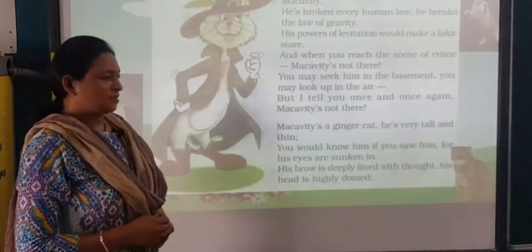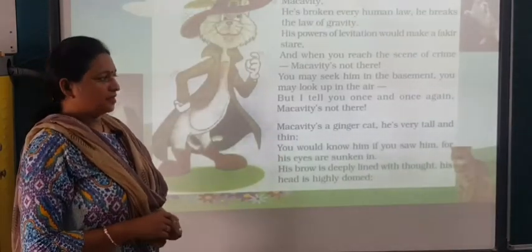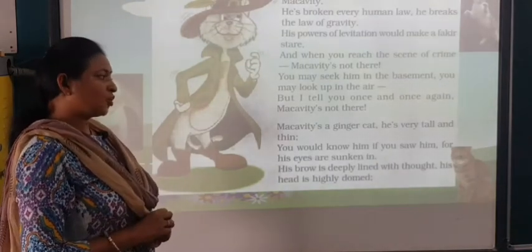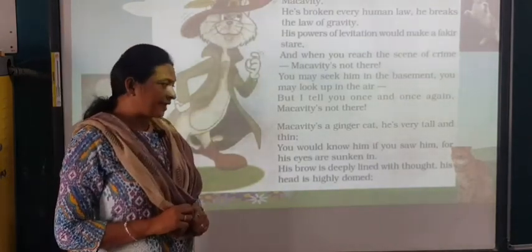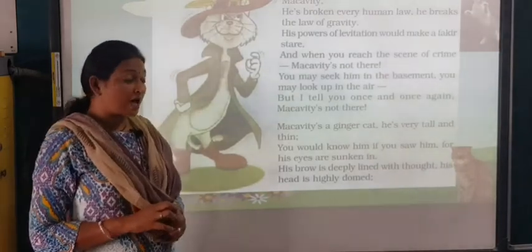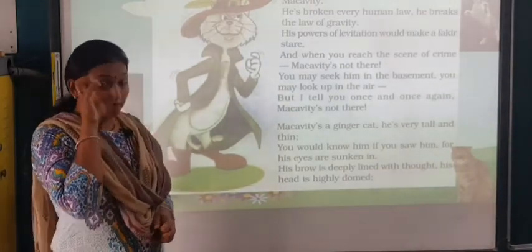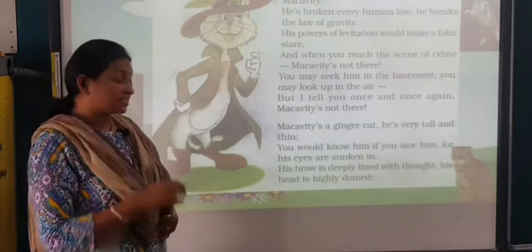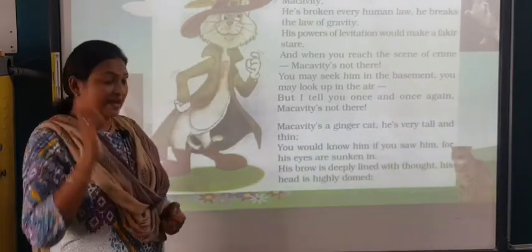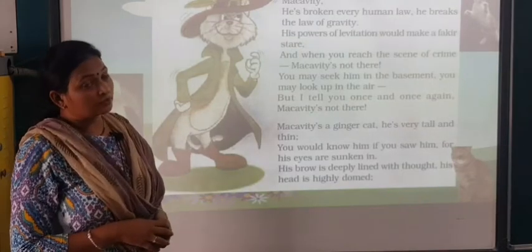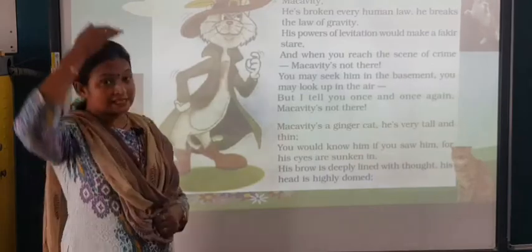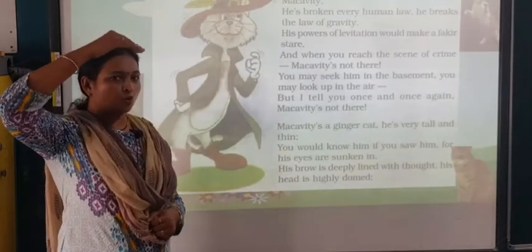Macavity cat, as I said, it's very tall and thin. You would know him if you saw him, for his eyes are sunken in. Okay, deep-set eyes inside. His brow, that is forehead, is deeply lined. You could see the lines with thought. What thought? What next crime to do. His head is highly domed. This is dome shaped.